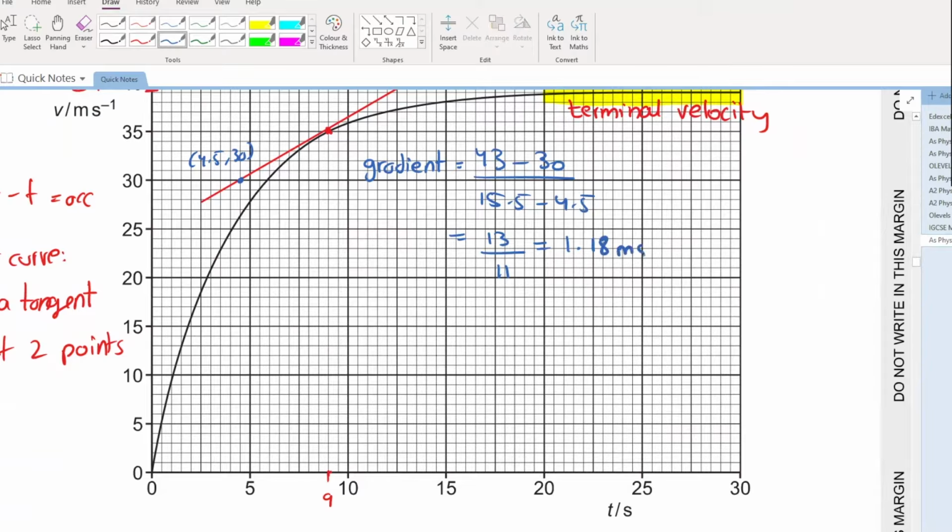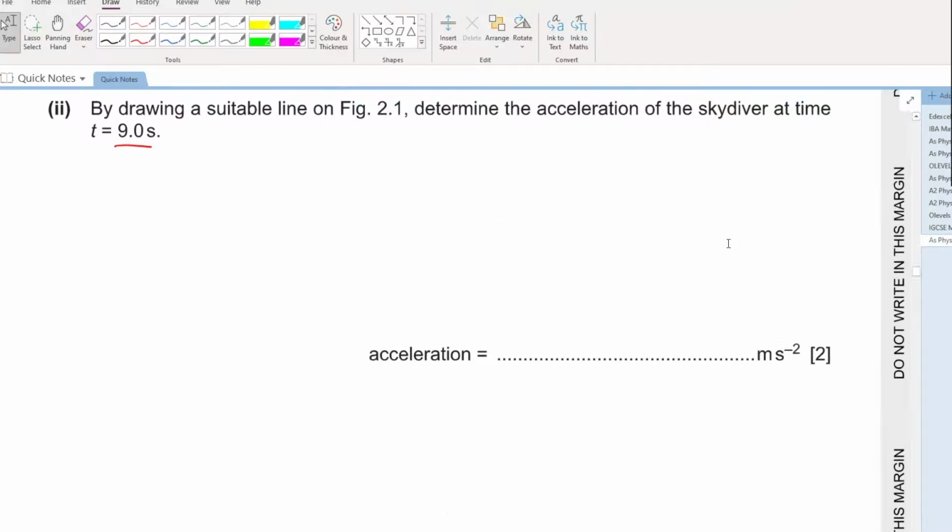1.18 m s^-2 is your acceleration. Simple. And let's write it down: 1.18 m s^-2. Simple.